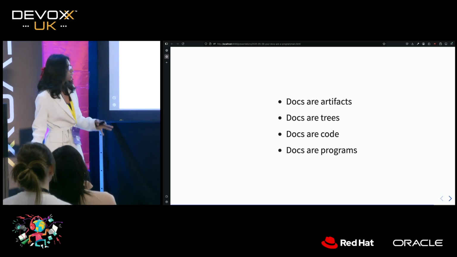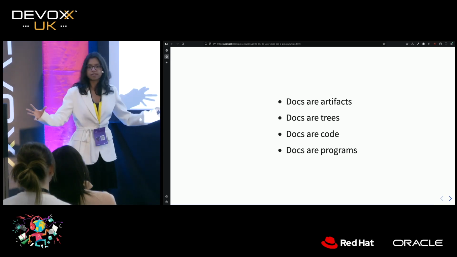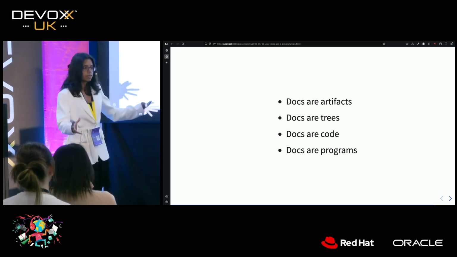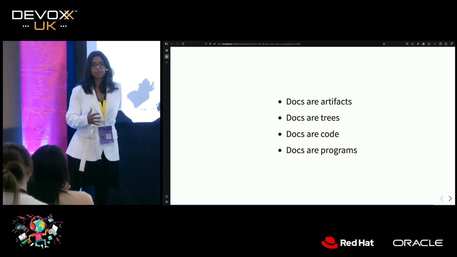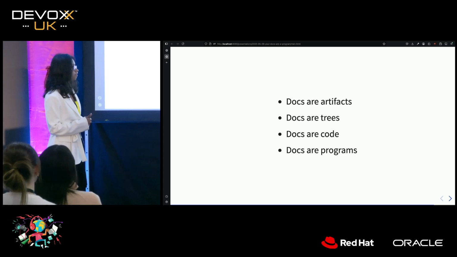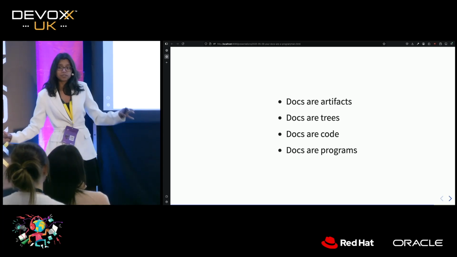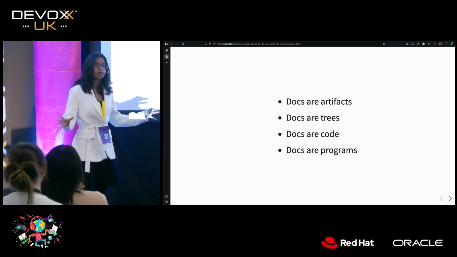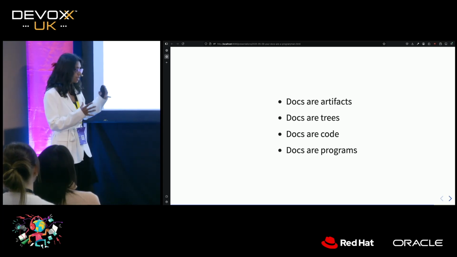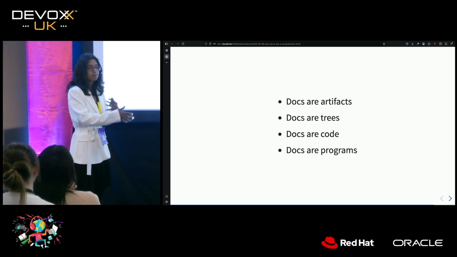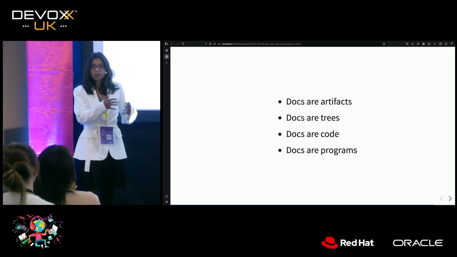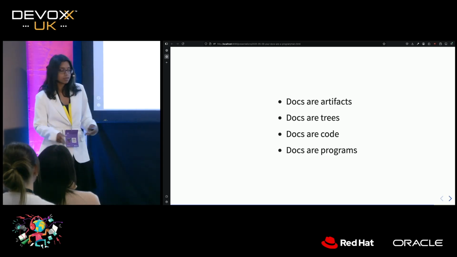Okay, so we've seen how docs are artifacts. At the very least, we can take the code snippets that are inside our docs, and we can go and start testing them. We can go and start validating them. We've seen that docs are trees. There are lots and lots of tools out there which will take a markdown document and convert it into some kind of tree structure and then process that tree structure.